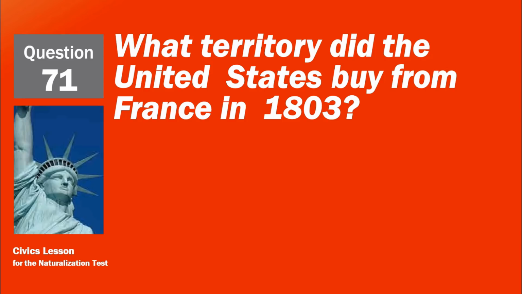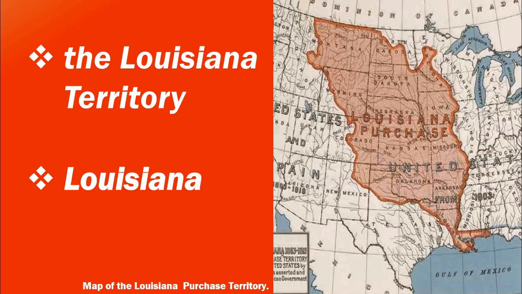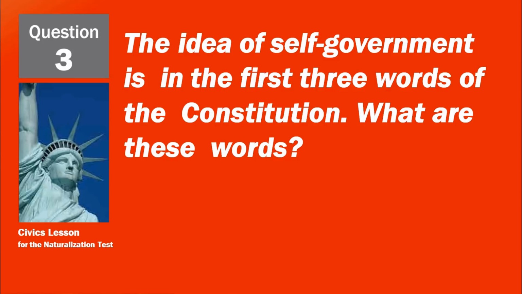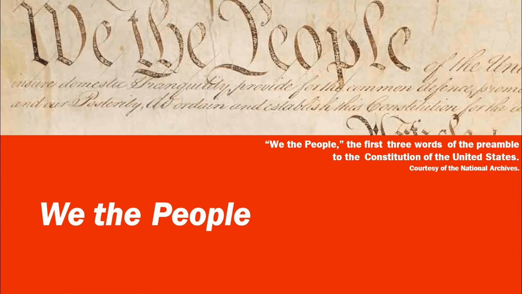What territory did the United States buy from France in 1803? The Louisiana Territory. Louisiana. The idea of self-government is in the first 3 words of the Constitution. What are these words? We, the people.